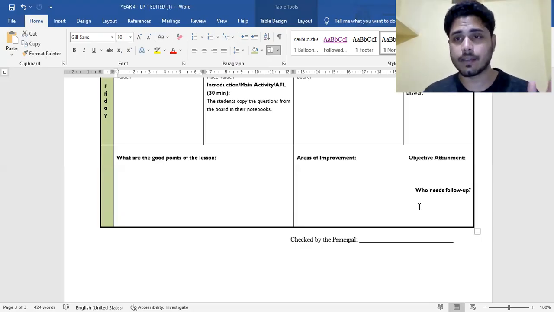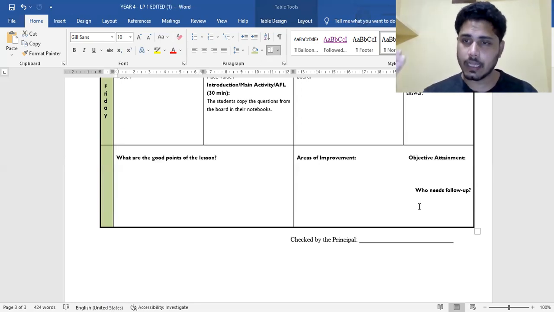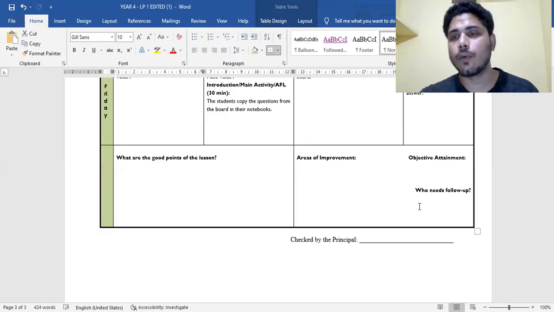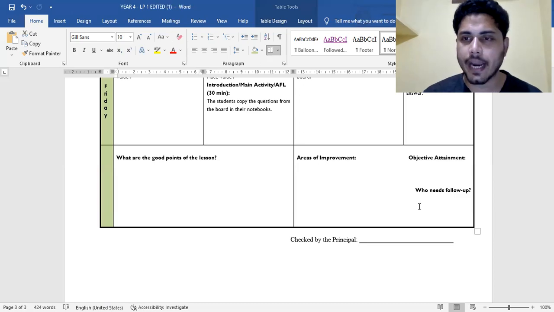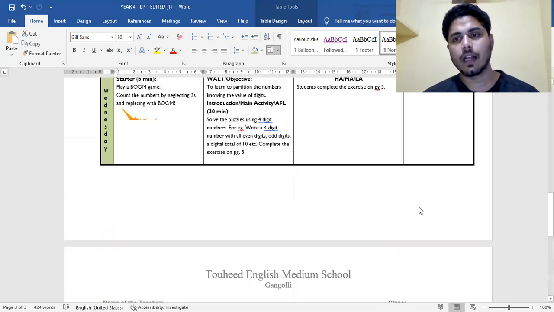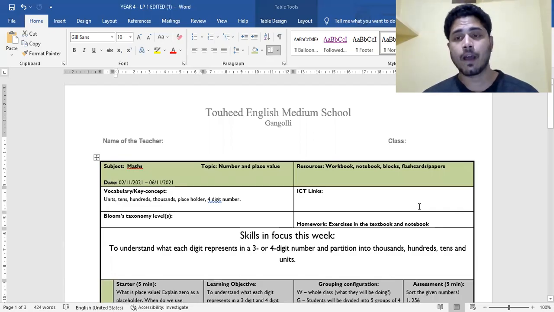And sometimes, if all the students understood whatever you have planned and the learning objective has been achieved, then you go on with the next lesson, the next part of the lesson, or maybe a new lesson. For that, again you plan and change the summary of the activity and the grouping configuration you have made in the classroom, engaging all the different types of learners, and you teach the new lesson or the next part of that lesson. So this is basically the idea I have given you of what and how you are going to write this, and the rest of the instructions will be given to you.